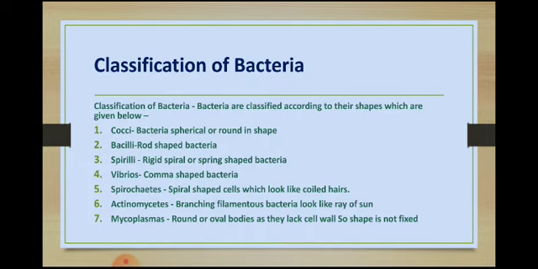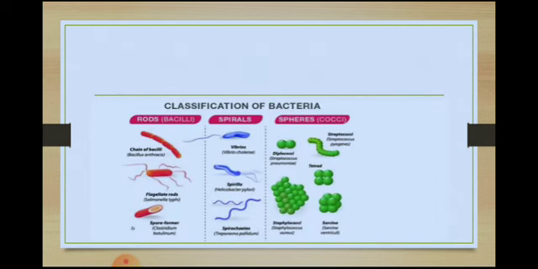Bacilli are rod-shaped bacteria. Spirilla are rigid, spring-shaped spiral bacteria. Vibrio are comma-shaped bacteria. Spirochetes are spiral-shaped, which look like coiled hair. Actinomycetes are branching filamentous bacteria that look like rays of the sun. Mycoplasma are round and oval bodies; as they lack a cell wall, their shapes are not fixed. The diagram shows rod-like bacilli, spiral and spherical structures of the bacteria.